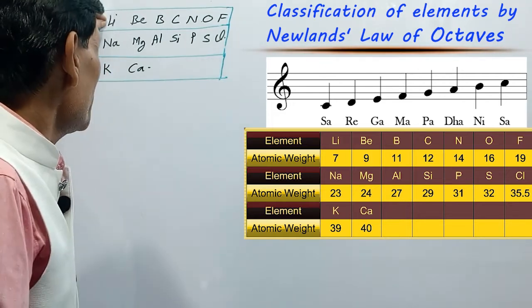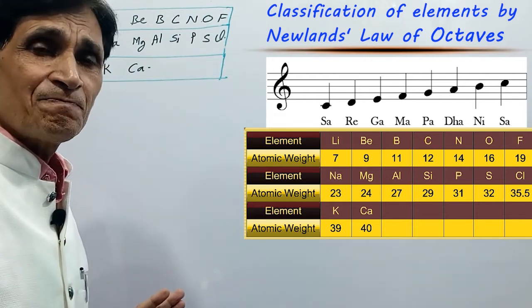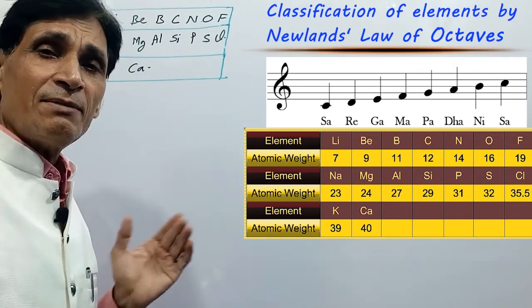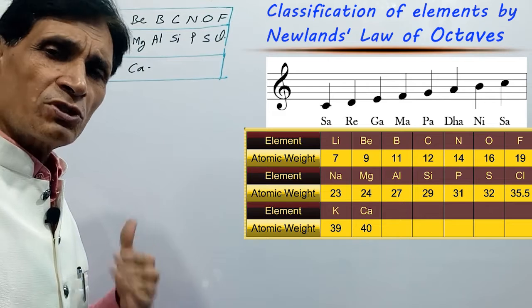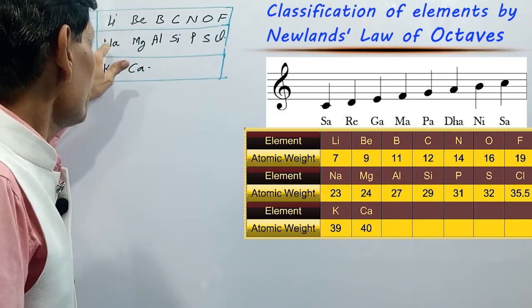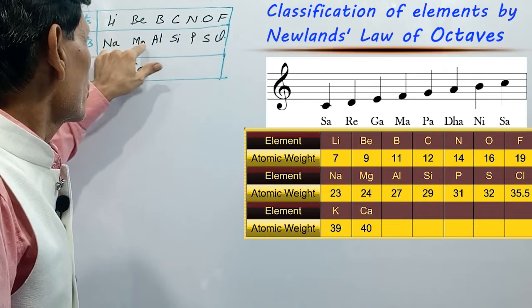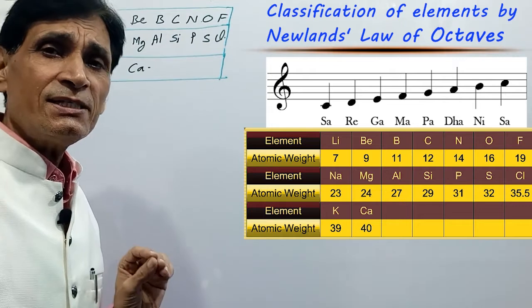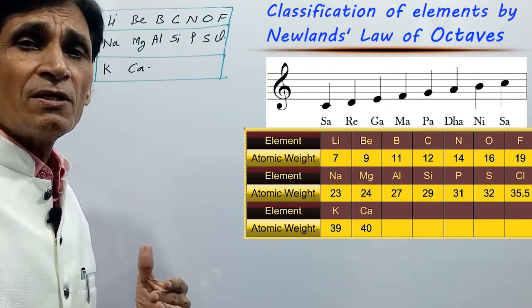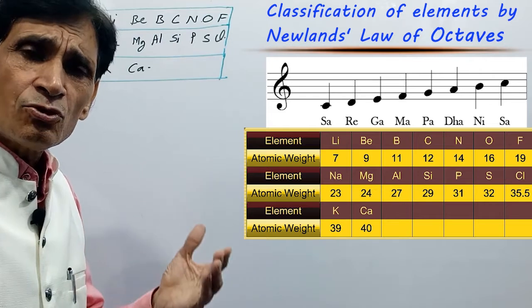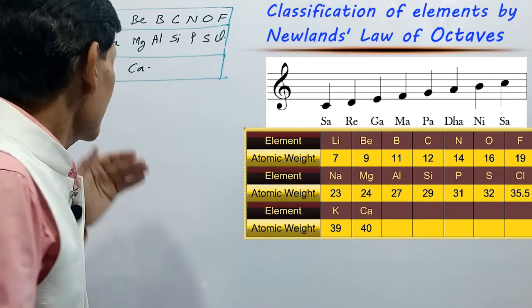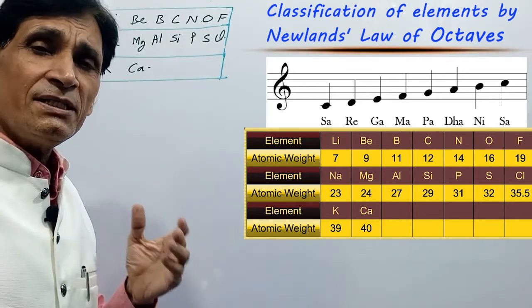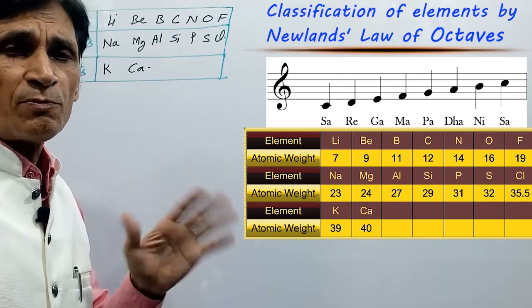Lithium oxide is basic, sodium oxide is also basic. Lithium has 1 electron in the valence shell, sodium also has 1 electron. Lithium is metal, sodium is also metal. Both are light elements. If sodium is the first element, then the 8th element is potassium. Hence, potassium should show similarity with sodium. Hence, lithium, sodium, potassium have many similarities in their properties.